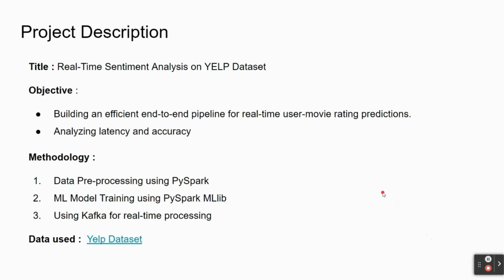Now coming to the project description. The main objective of this project is to build an efficient end-to-end pipeline for real-time movie rating predictions and then analyzing the latency and accuracy. The methodology involved here is first we pre-process the data using PySpark, then use PySpark ML libraries to train machine learning models, then finally use Kafka for real-time processing. The dataset used here is the YELP dataset, which is a movie review user movie rating dataset.